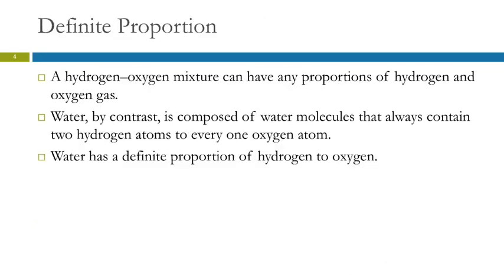We've talked about the law of definite proportions. We can have a mixture of hydrogen and oxygen gases that can have any proportions. It could be 50% of each, it could be 25 of one, 75 of the other. Anything is possible in a mixture. In a compound like water, it has a definite proportion. The proportions are always the same. So in water, we have 2 hydrogen atoms to every 1 oxygen atom. And so that's called a definite proportion.